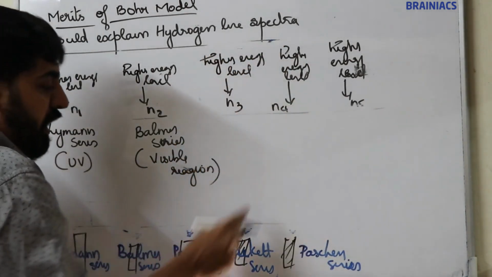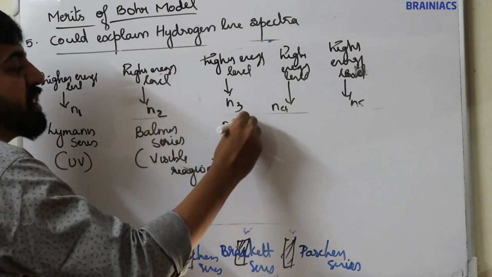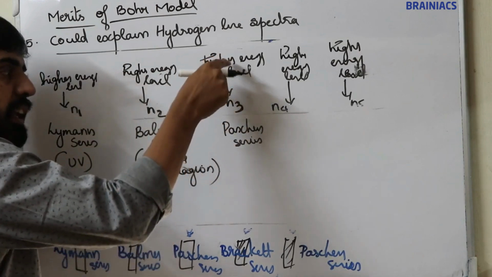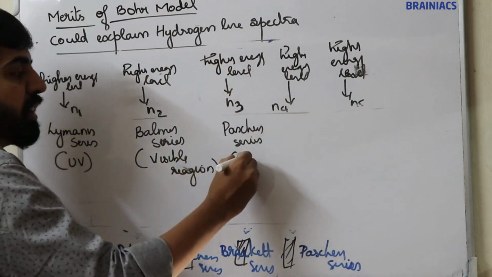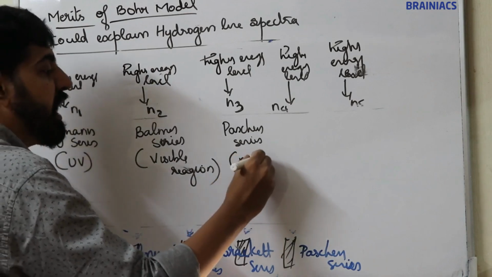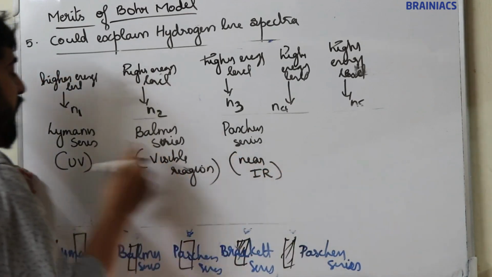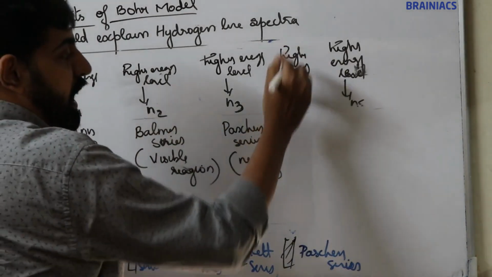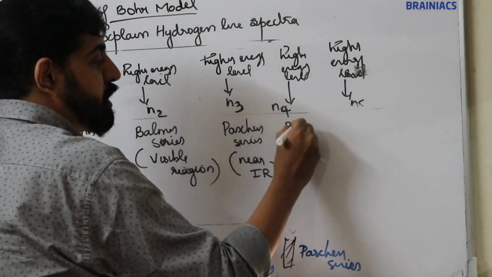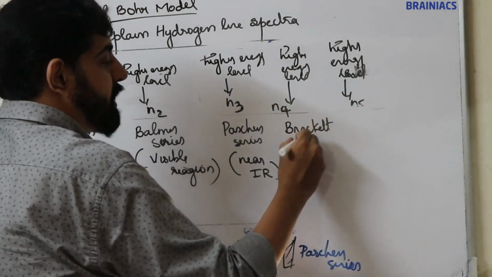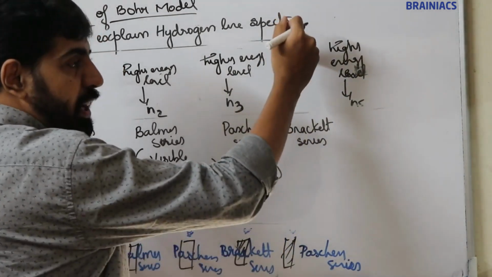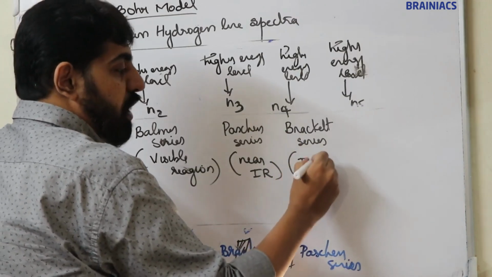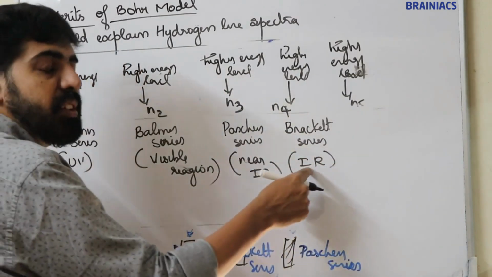Now the third line, that is the Paschen series, P-A-S-C-H-E-N. The Paschen series is observed when an electron jumps from a higher energy level to n equal to 3, and this is observed in the near infrared. Lyman ultraviolet, Balmer visible region, Paschen near infrared. Now the fourth line is known as the Brackett series. The Brackett series is observed due to the migration of an electron from a higher energy level to n equal to 4, and that line is observed in the infrared. This is near infrared, this is infrared.